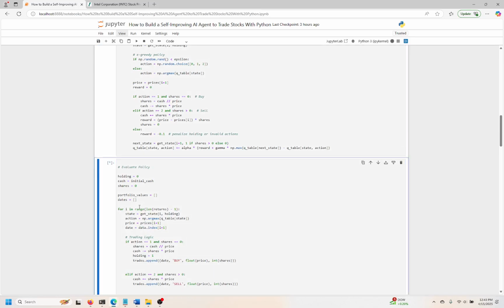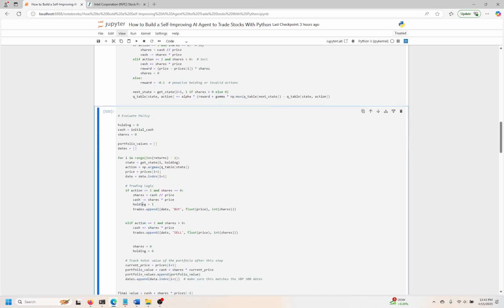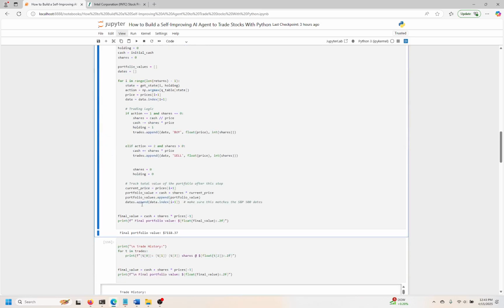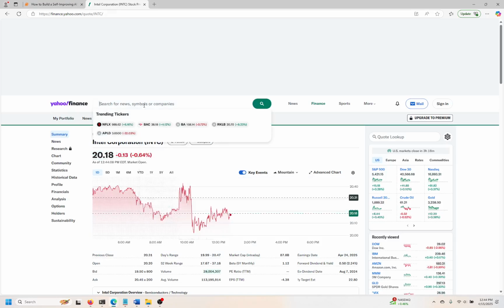So I'm going to go ahead and refresh this cell. Okay. Now we start to generate the actual transactions. Oh, this is all hidden. I'll show you in just a moment how you can see all the trades, but this is all hidden away as the agent just does the transactions, and we actually converted $10,000 into $7,118. So we lost almost $3,000. And there's really nothing that we could do about that.